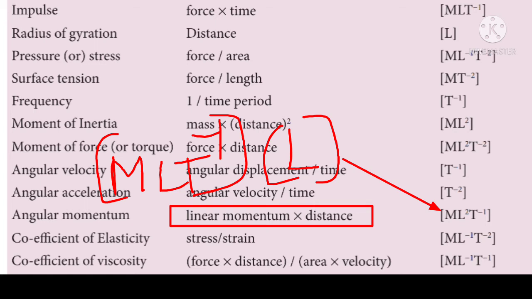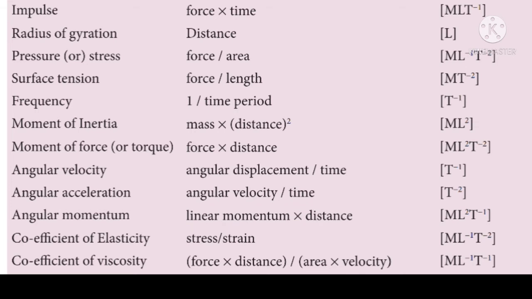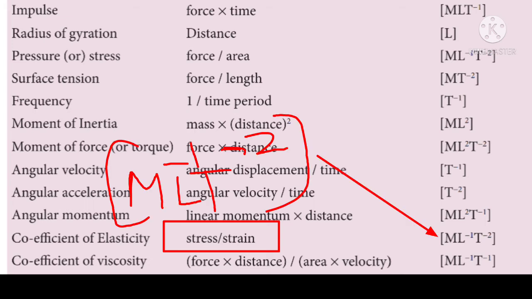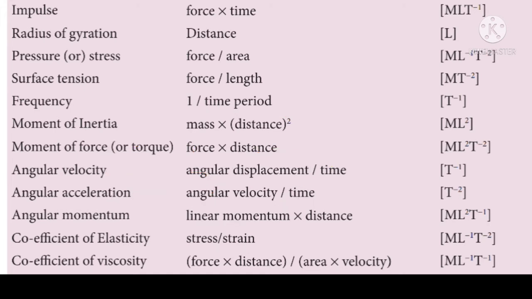And the next, physical quantity, coefficient of elasticity. The expression for coefficient of elasticity is stress by strain. The dimension for stress is ML^-1T^-2, where strain has no dimension. Hence, [ML^-1T^-2] becomes the dimension for coefficient of elasticity.